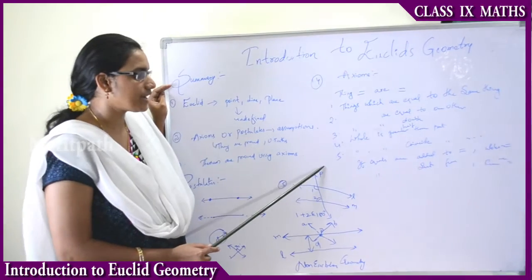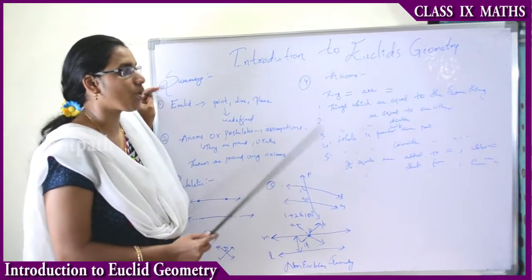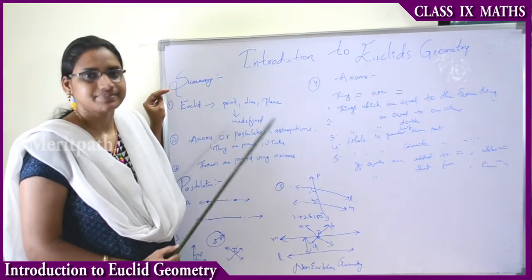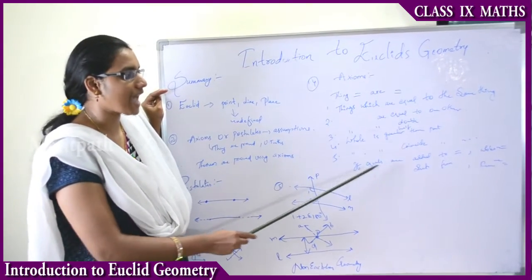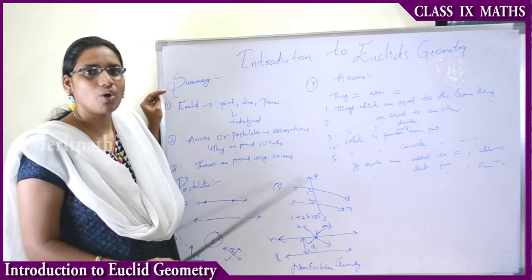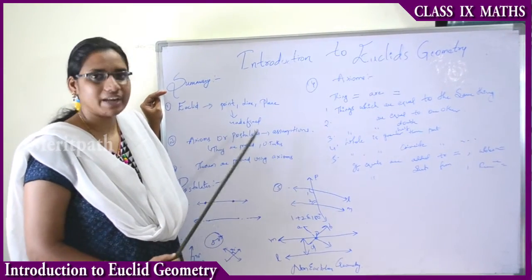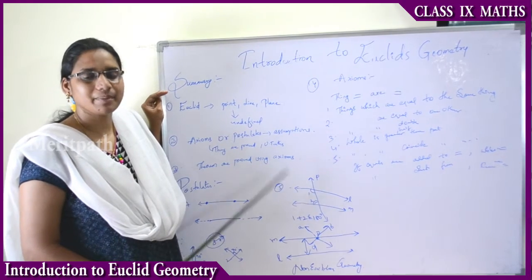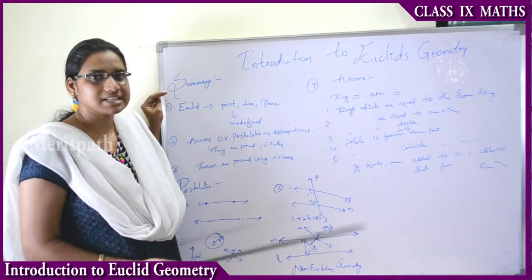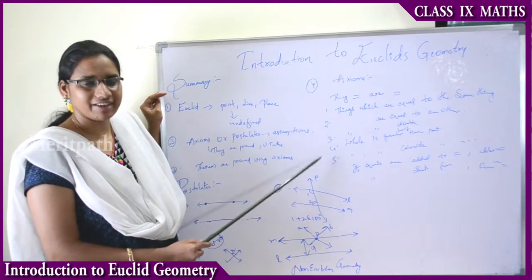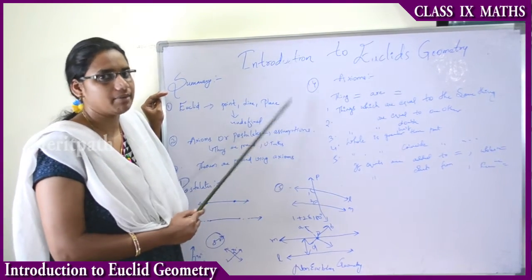The next is that things which coincide with one another are equal to one another. In the same manner, if equals are added to equals, then the wholes are equal. When equals are subtracted from equals, then the remainders are equal. These are the 7 axioms defined by Euclid.